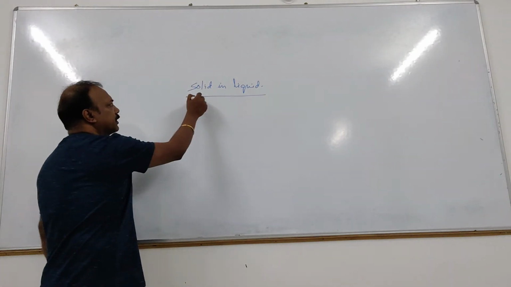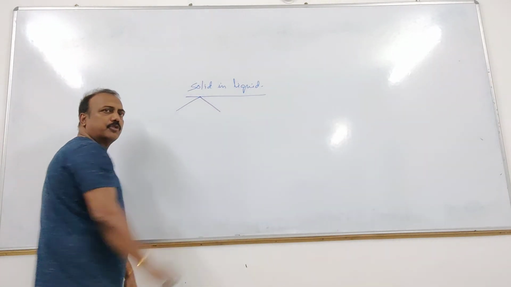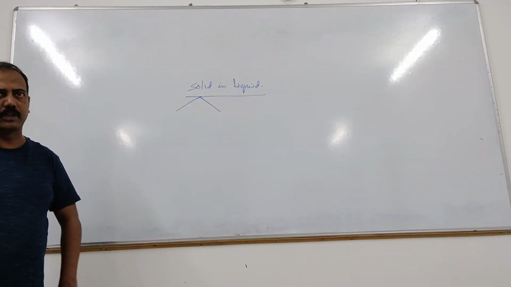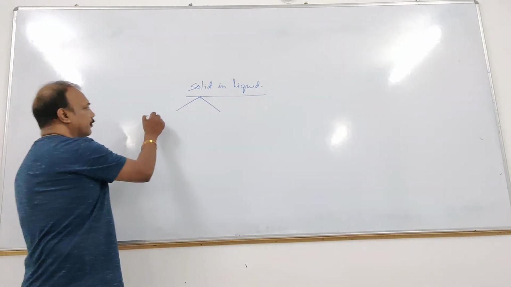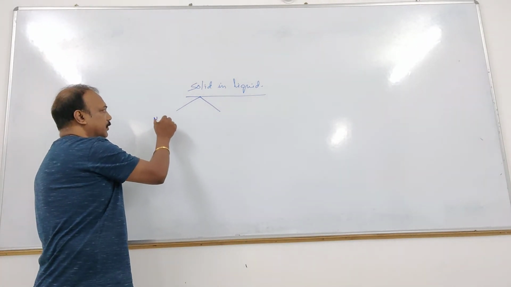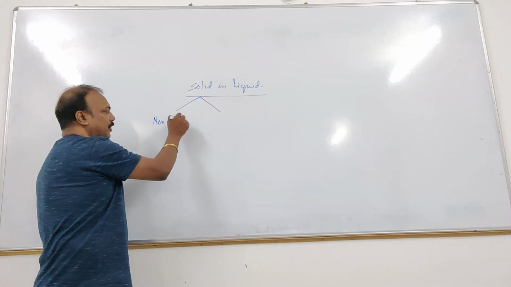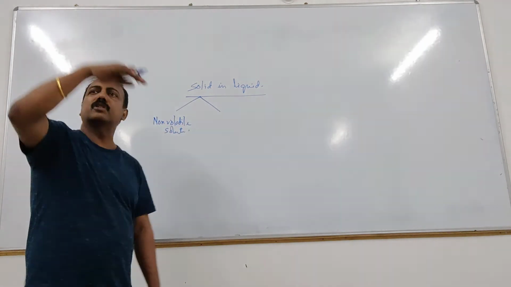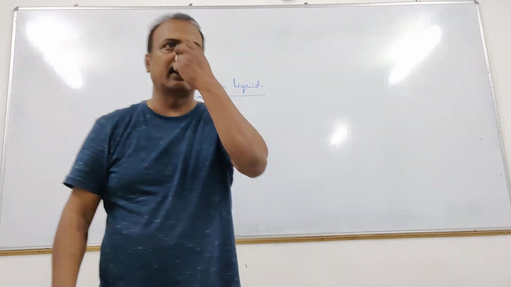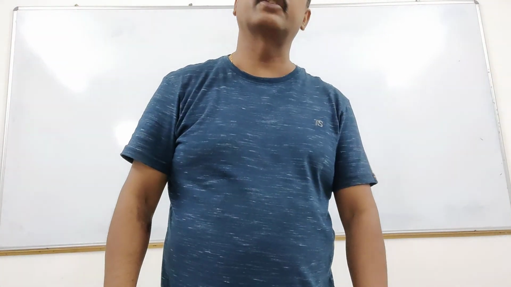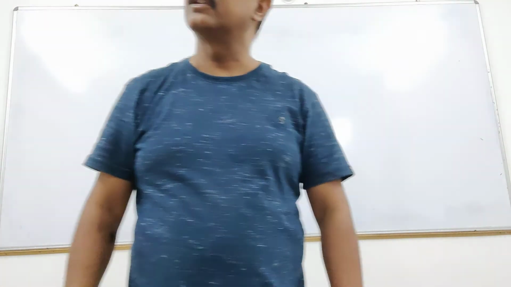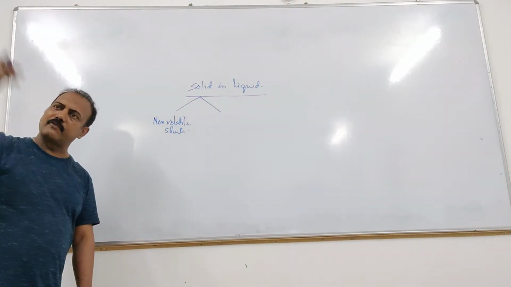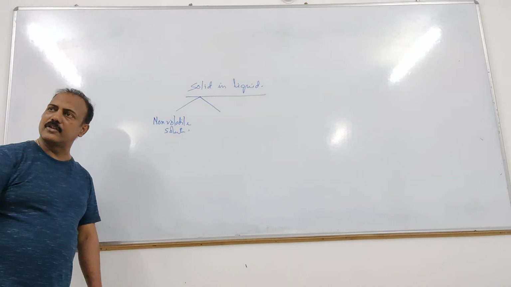But this solid solute can be of two types. Today we will discuss one type. One we call non-volatile solute. Non-volatile solute means this won't volatilize, this won't convert into gas, this won't convert into vapor. Clear? For example, sugar, salt. This is not going to convert into gas if we convert the solution.